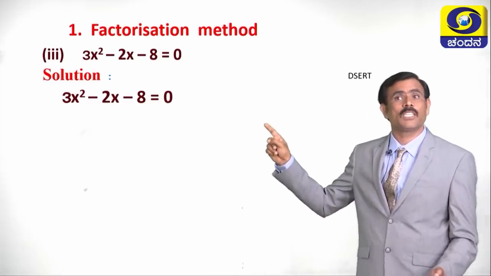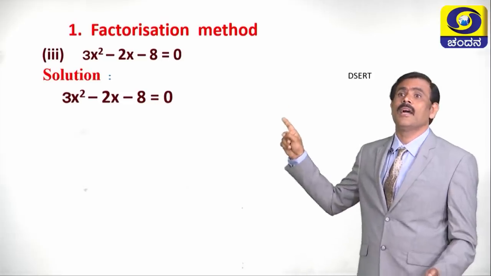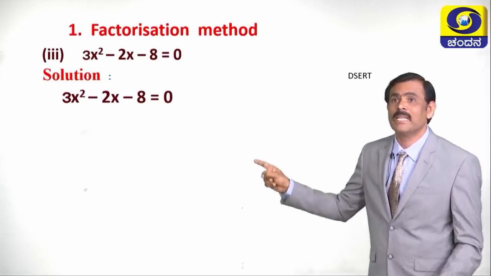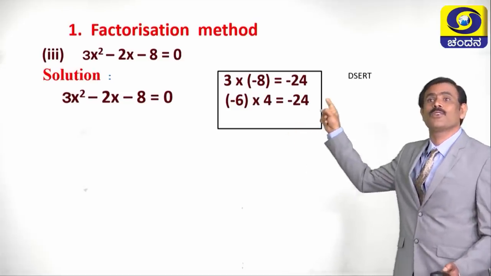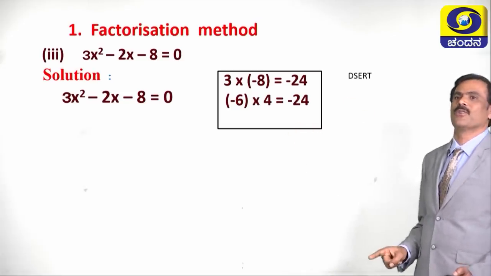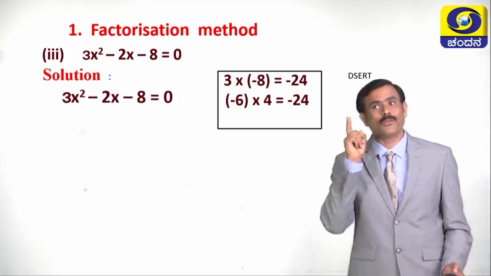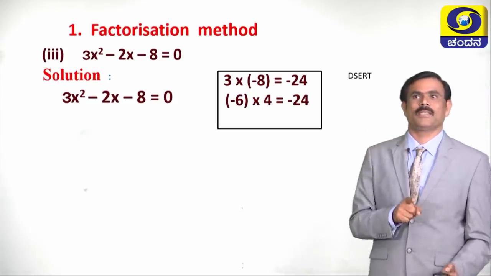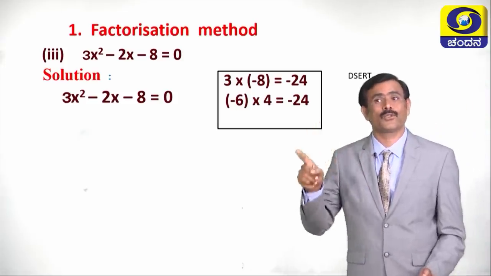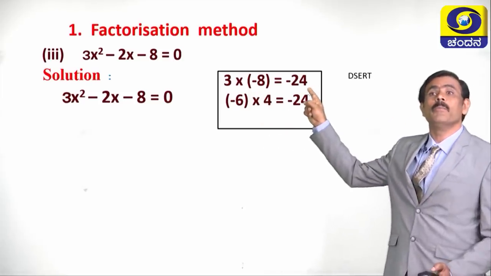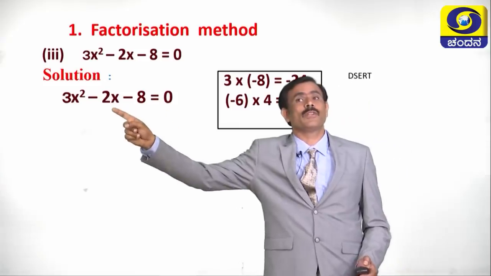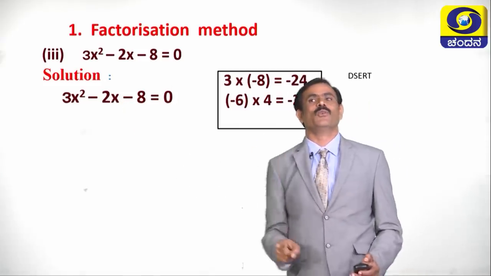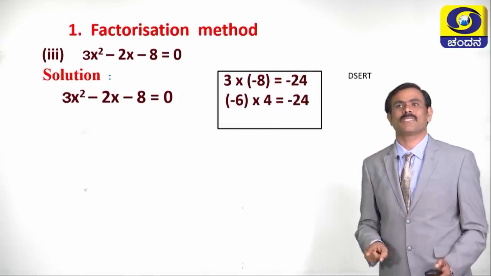What is the coefficient of x square here? 3. And what is the constant term? Minus 8. Now, 3 into minus 8 is equal to minus 24. Children, you have to think of two numbers. The product of those two numbers is equal to minus 24 and the sum of those two numbers is equal to minus 2. Which are those two numbers?